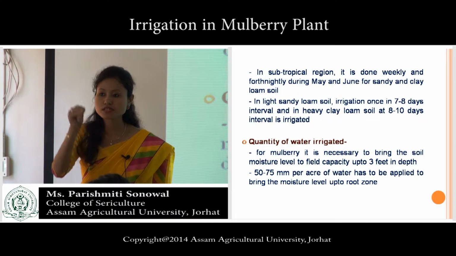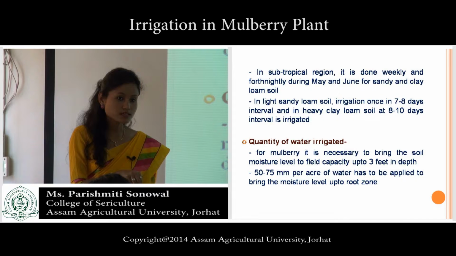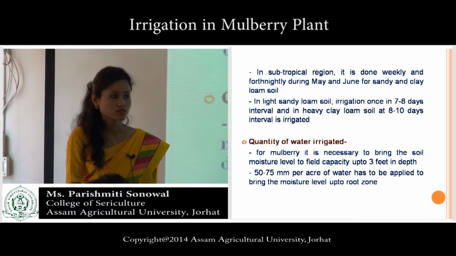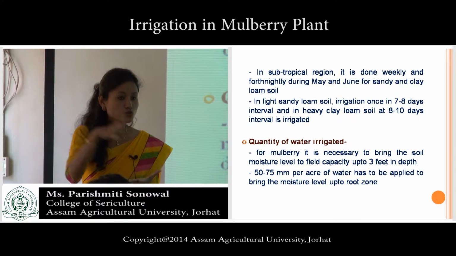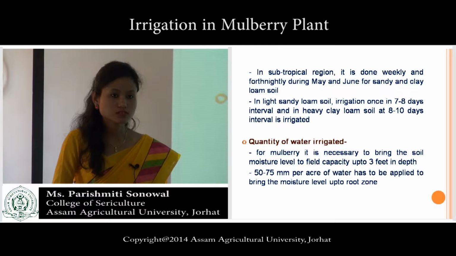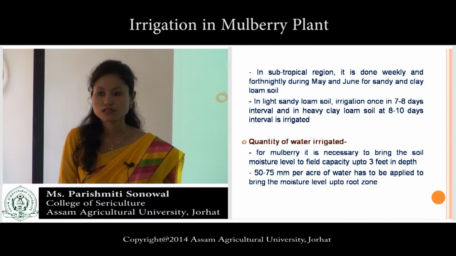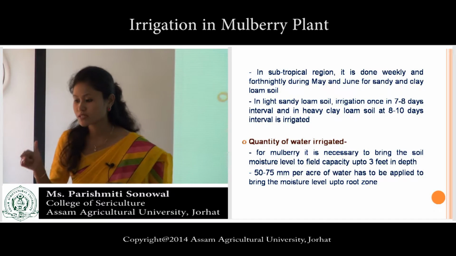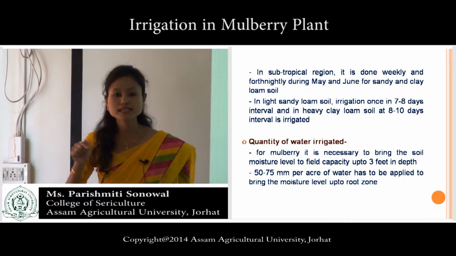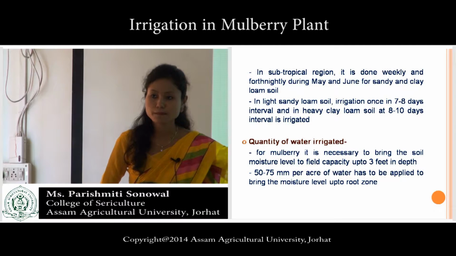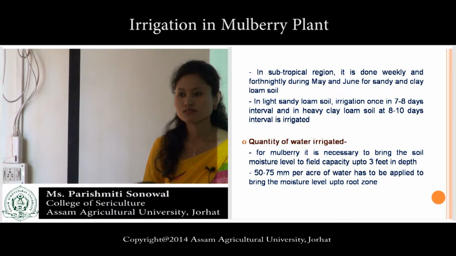If the root zone is deficient of water, then the plant growth will become stunted. They wilt. So at least up to the root zone, soil moisture has to be maintained, up to 3 feet in depth. Up to 3 feet in depth, you have to irrigate the plot.